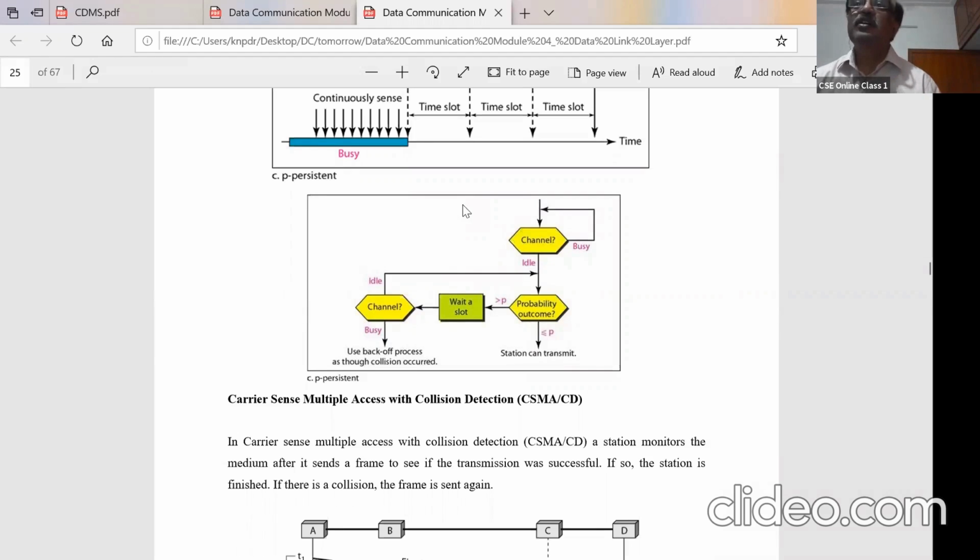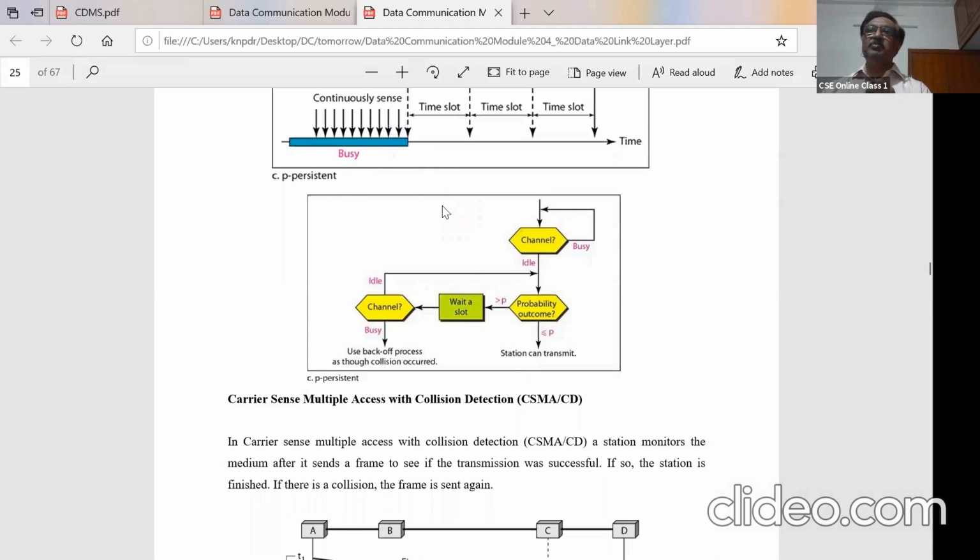It used persistence methods to get hold of the channel. That's what "listen before talk" is. It listens and immediately takes over the channel to transmit if it has data. It uses three strategies. One-persistence means it will check for the channel to be idle and immediately start transmitting.